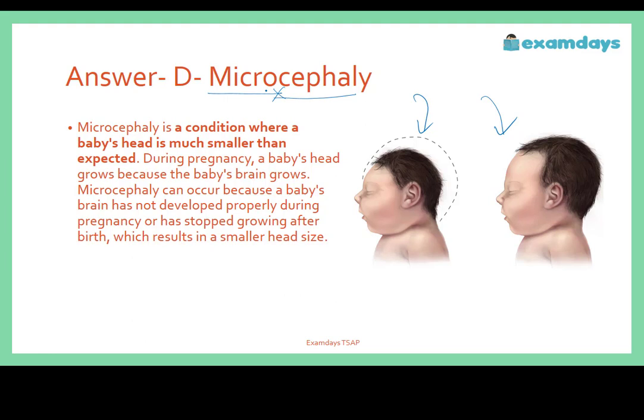The head size will not be in the growing stage. The image is given only for your reference purpose, and it will be shorter as we see here. This kind of disease we call microcephaly.